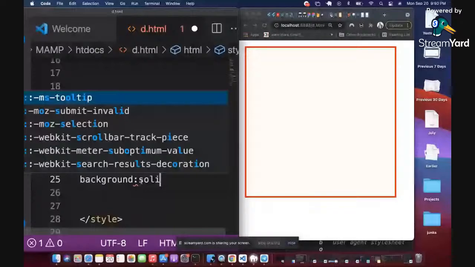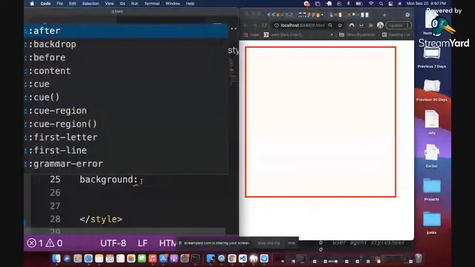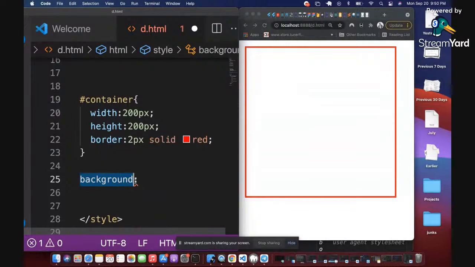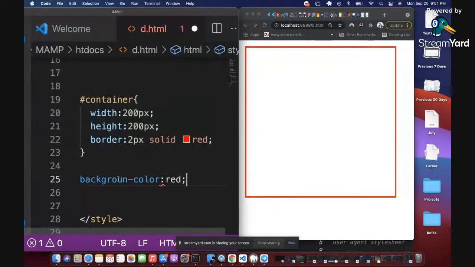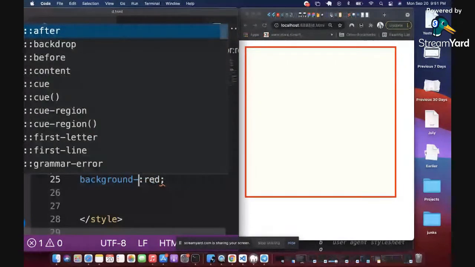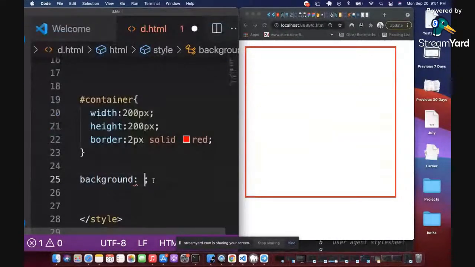You know, for those that are not advanced yet, this might confuse them a bit. But just to answer the question, when you use background, it allows you to specify multiple values at the same time. But when you use background color, you are allowed to only specify a color after that. You cannot specify anything aside from the color, because now you've narrowed it down to only color. You've gone to background color. But with just background, it allows you to specify the color, the size, the width, no repeats, the shade, gradients, and a whole lot more items, right? So you can specify a whole lot of values when you use background.